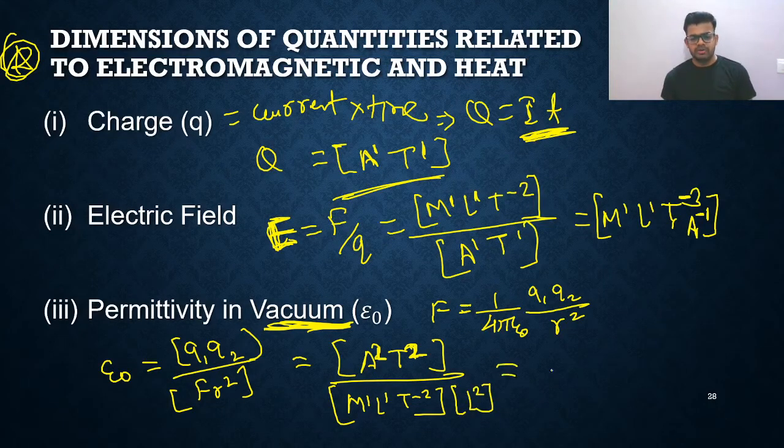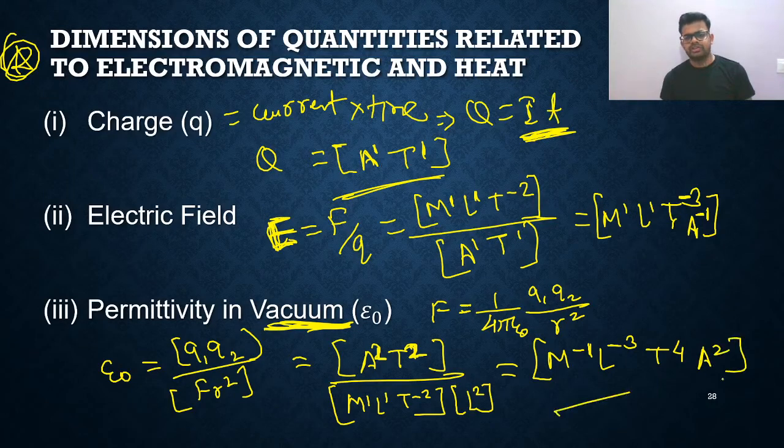So finally what are you going to get? You are going to get M raised to minus 1, L raised to minus 3. T raised to minus 2 will come up, so it will become T raised to 4. So M minus 1, L minus 3, T raised to plus 4. Then you will write finally here A raised to 2. So that's all. This is the final answer.